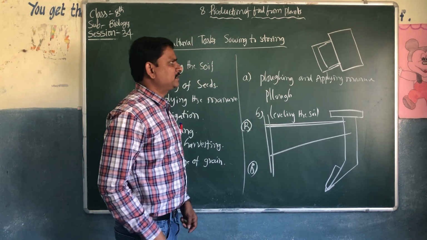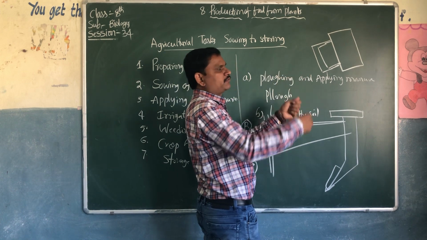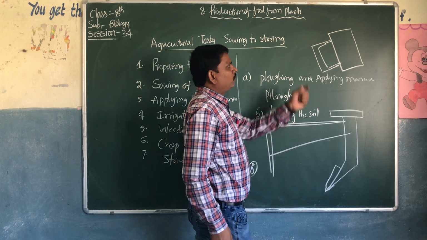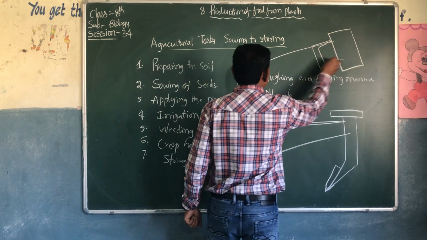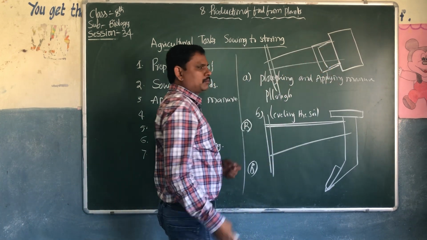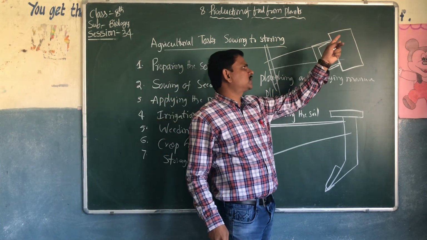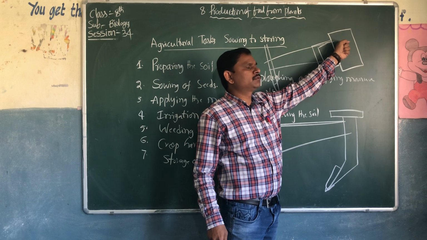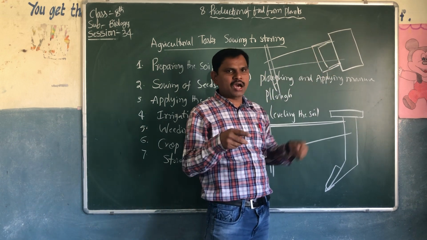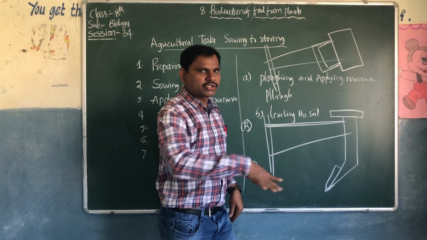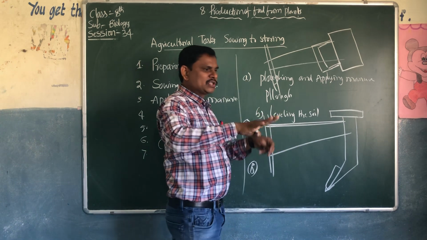These are very sharp iron plates, fixed into the wood. It's attached to two sticks, and again it will be kept on the bullocks' necks. The farmers will stand on this wooden plate. The sharp plate will penetrate into the soil, and this one will level the soil.